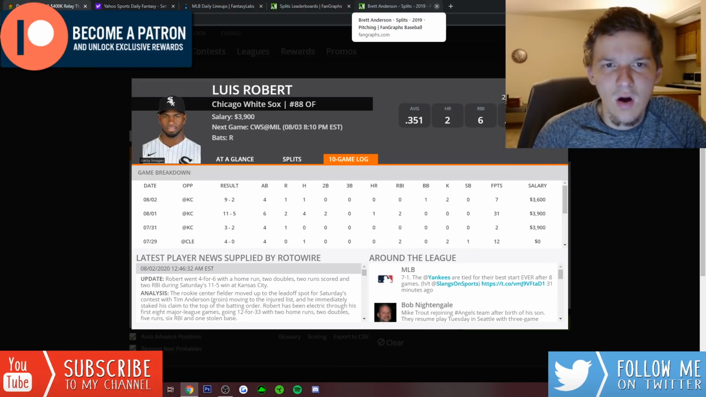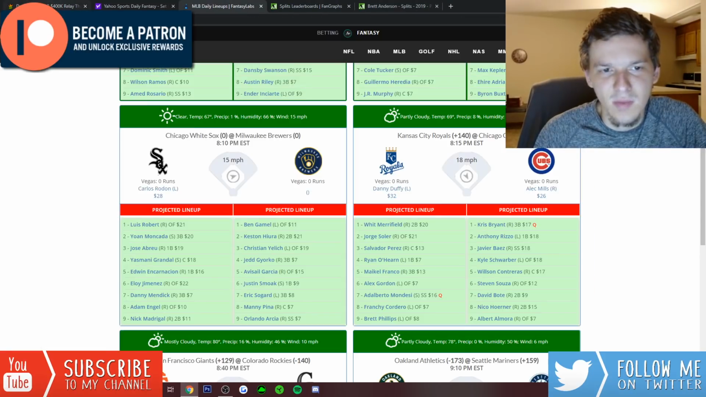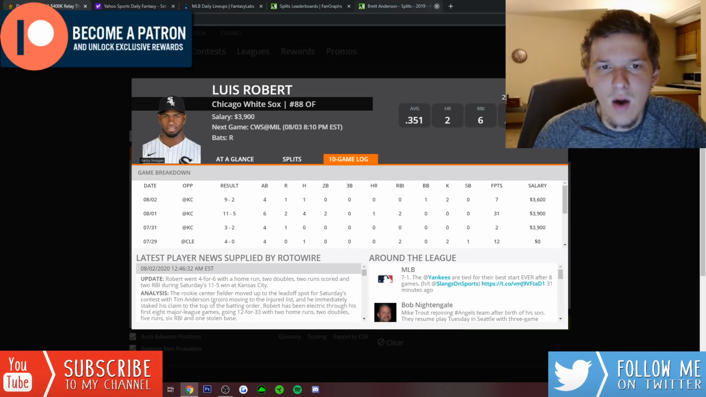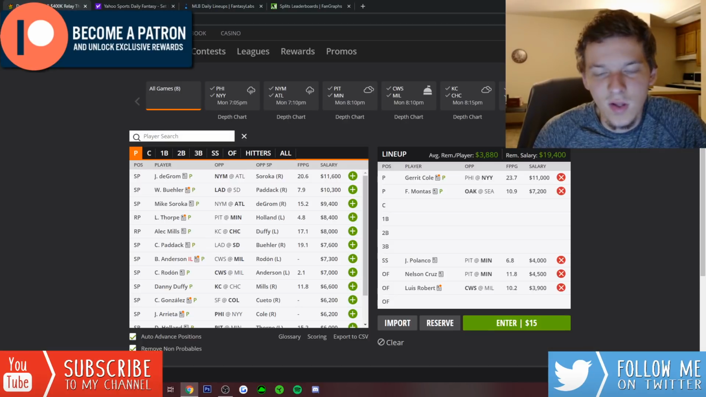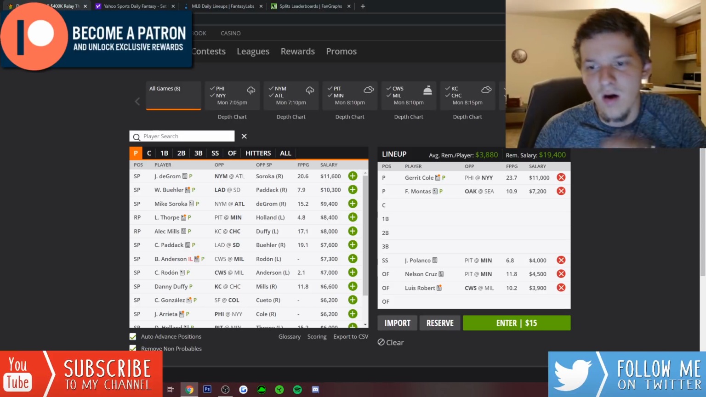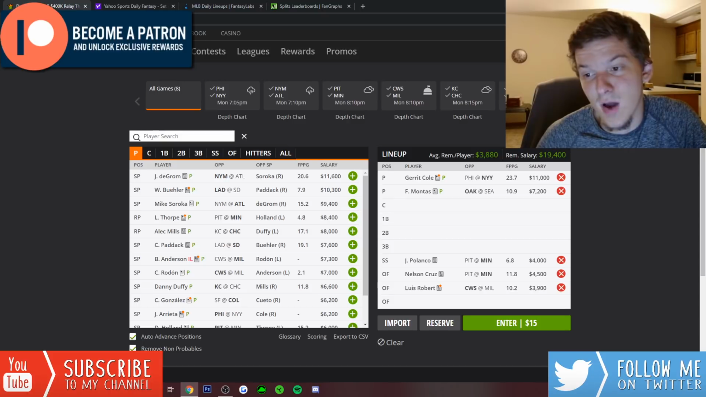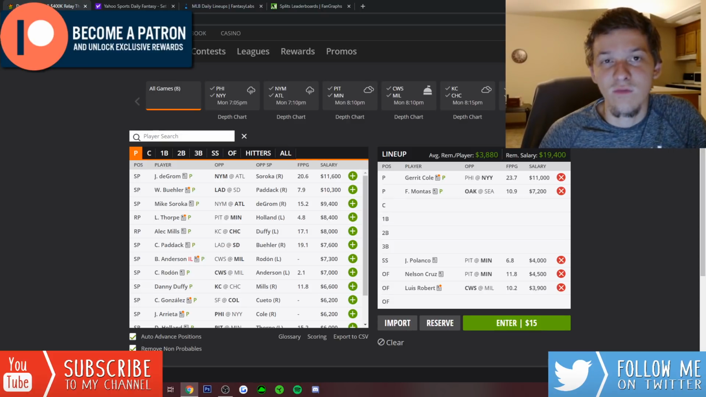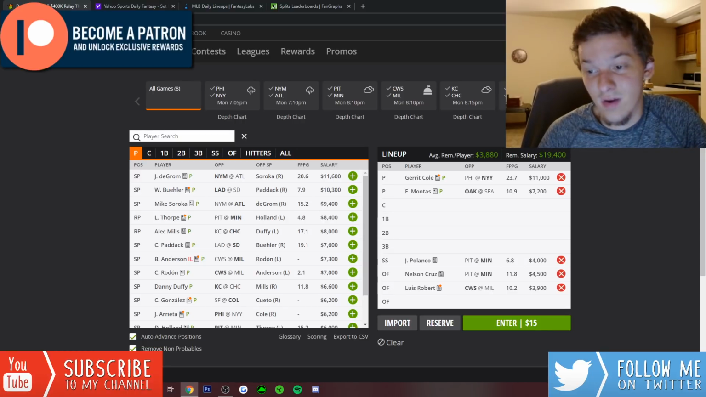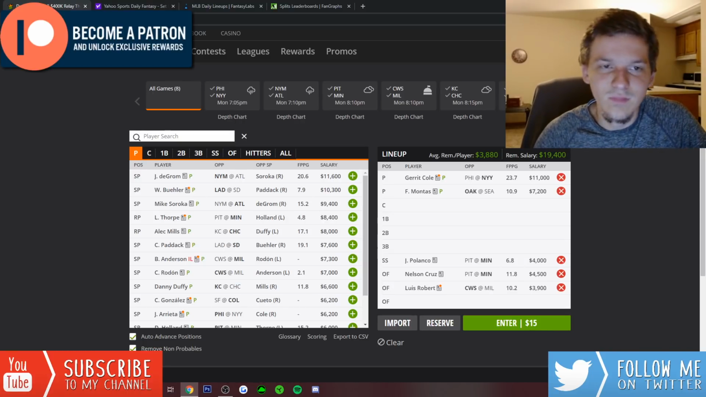$3,900 leading off. I expect the White Sox, when this run total comes out, to probably have over a 5 implied run total. So they are definitely going to be a team I want to get some exposure to. And I really love Luis Robert, again, as a value outfielder at $3,900. I think he's one of the top values on DraftKings, just in my opinion, along with guys like Nelson Cruz. If you want to consider Nelson Cruz a value, I think he is. I think he's like $1,000 too cheap, honestly.